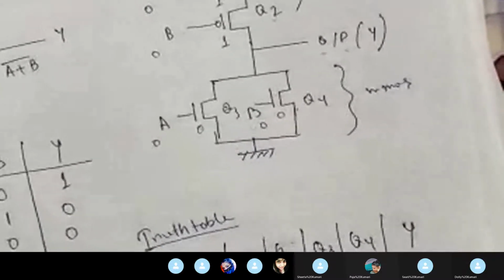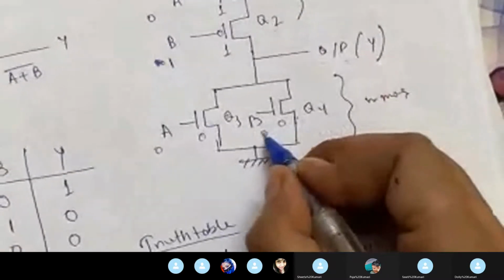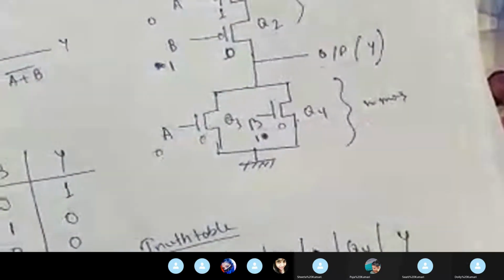Now suppose A is 0, B is 1. A is 0 means here it will become 1, and B is 1, here it will become 0. A is 0, so it is in on condition.